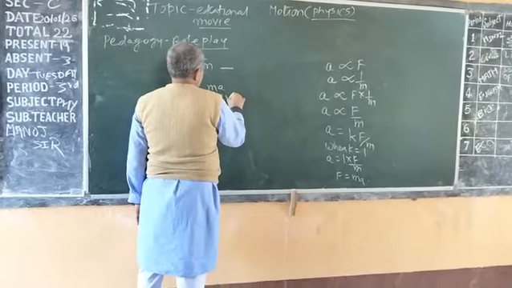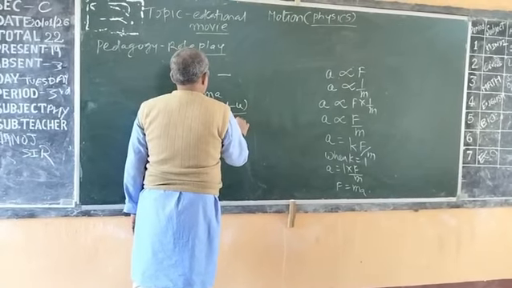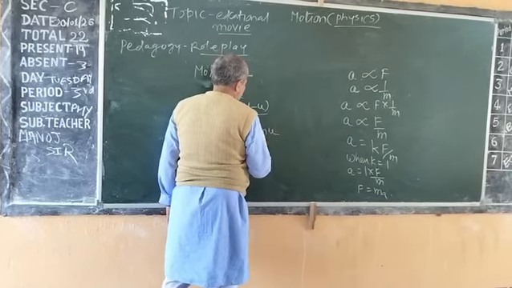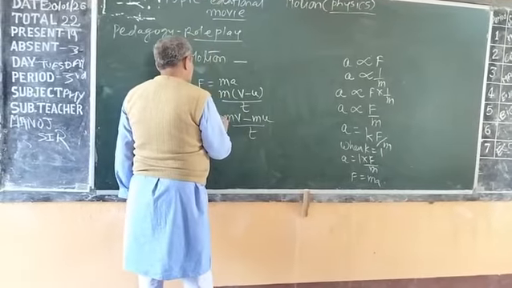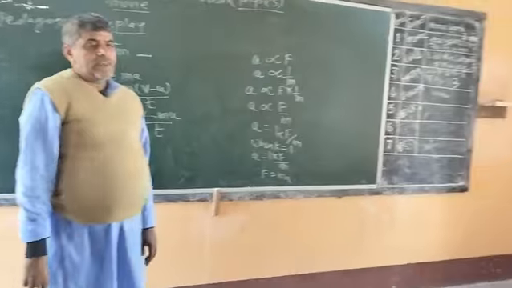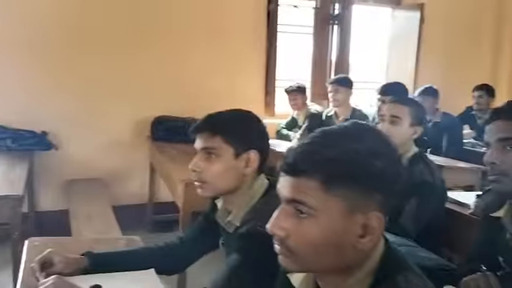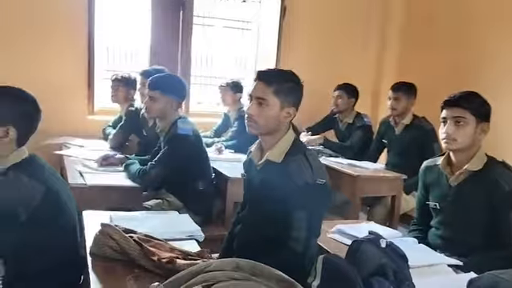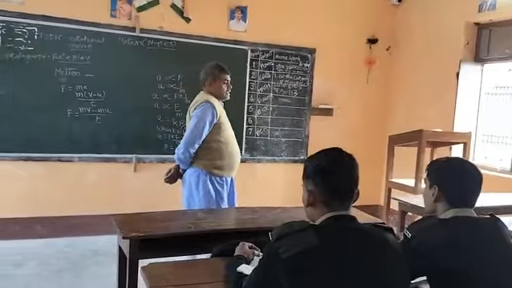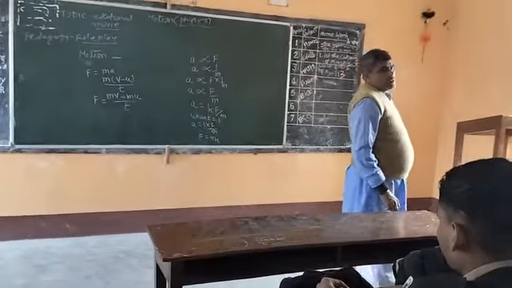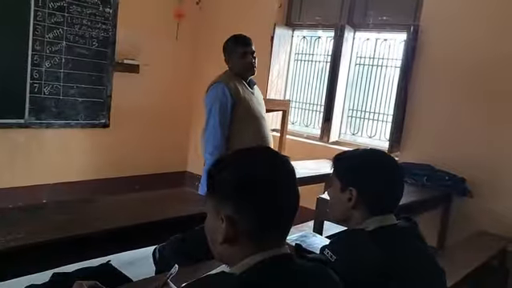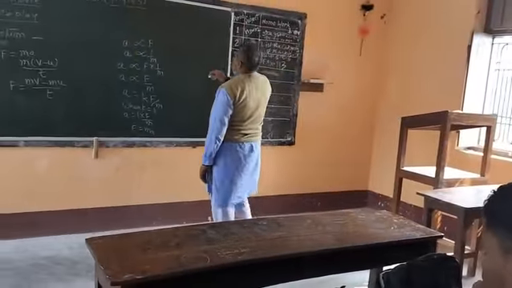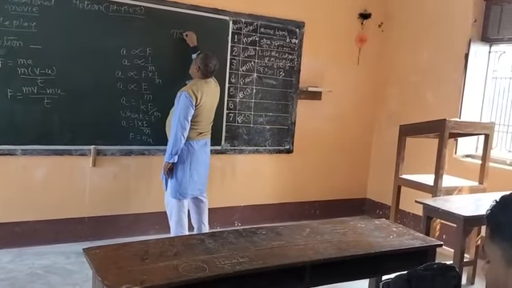It means m into (v minus u) by t, that is (mv minus mu) by t. So we can also call it force is equal to the rate of change in momentum of a body. We can also say in the second law that the rate of change in momentum is equal to the applied force. And the third law of motion is: to every action.